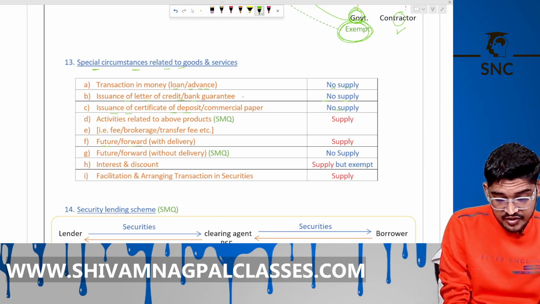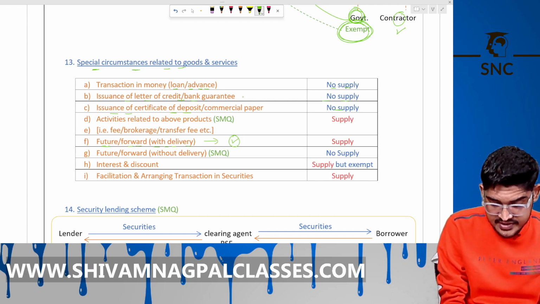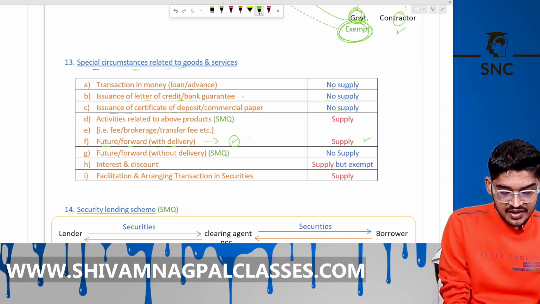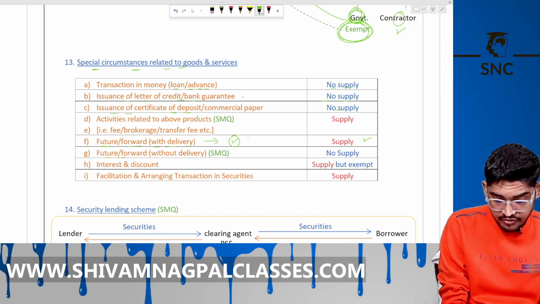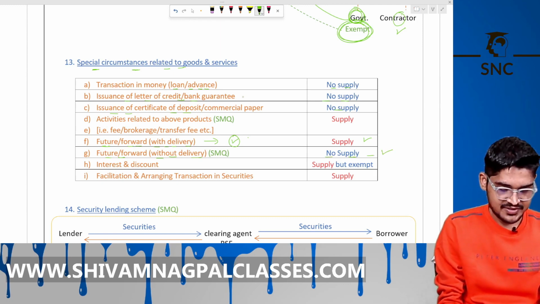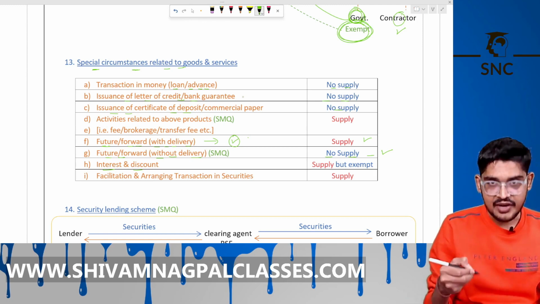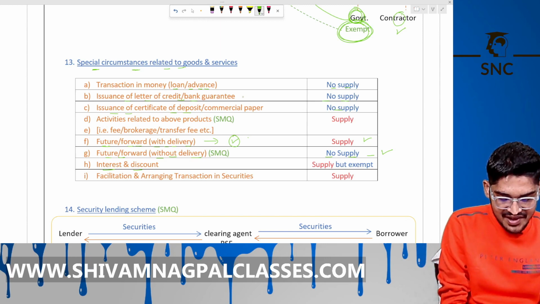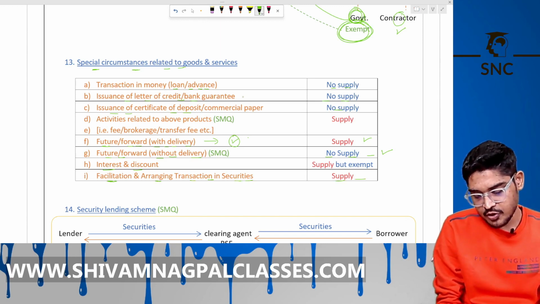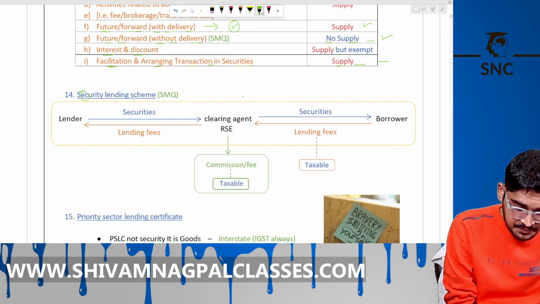Future and forward with delivery means your purpose is to buy and get the goods behind that future. Okay, it's a supply. But if you are trading in future and forward without delivery, it's not supply because these are transactions in securities. Interest and discount is supply, but exempt. Temporary provided by a third party is not that supply. Facilitation and arranging the transaction in securities is supply, like brokerage fees paid to broker. Is it clear?